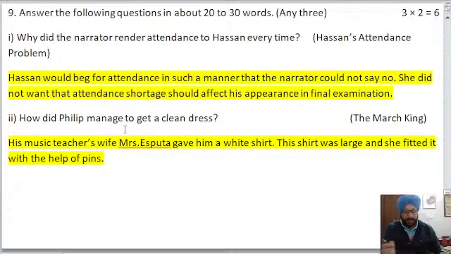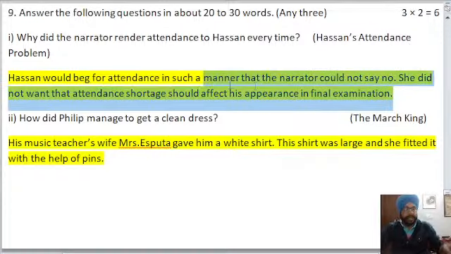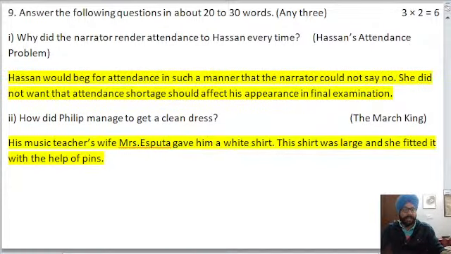Next question is, why did the narrator render the attendance to Hassan every time? The answer is, Hassan would beg for attendance in such a manner that the narrator could not say no. She did not want that attendance shortage should affect his appearance in the final examination. So that is the answer. So if you had written such kind of answer, you can give yourself 2 marks.